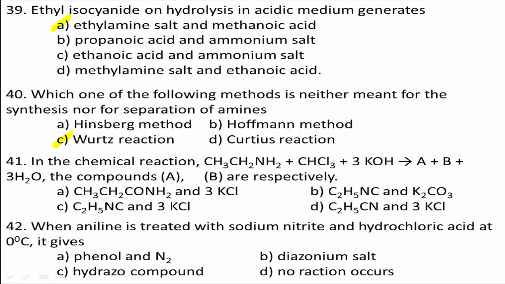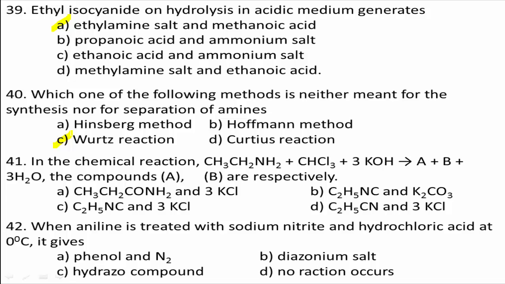Options are given here. Option A, CH3CH2CONH2 and 3 moles of KCl. Option B, C2H5NC and K2CO3. Option C, C2H5NC and 3 moles of KCl. Option D, C2H5CN and 3 moles of KCl.